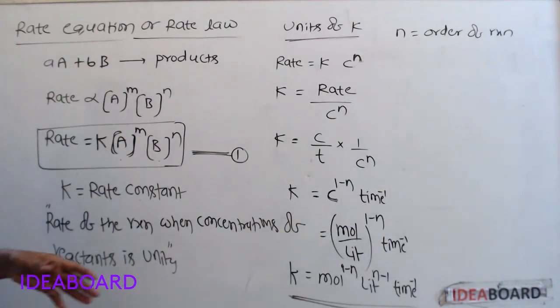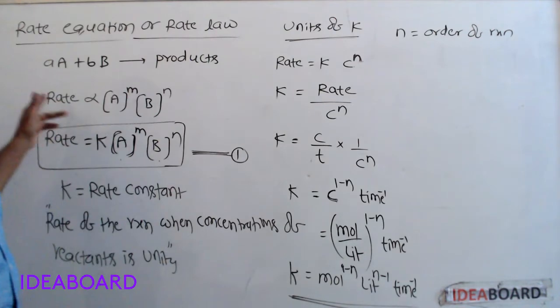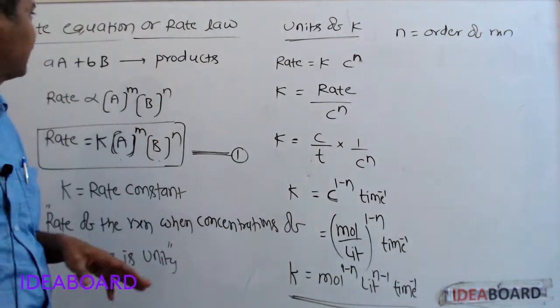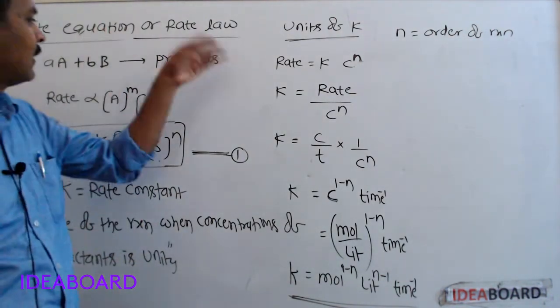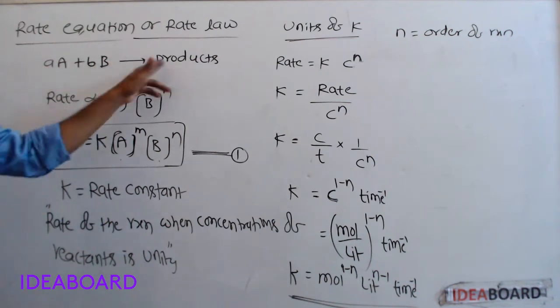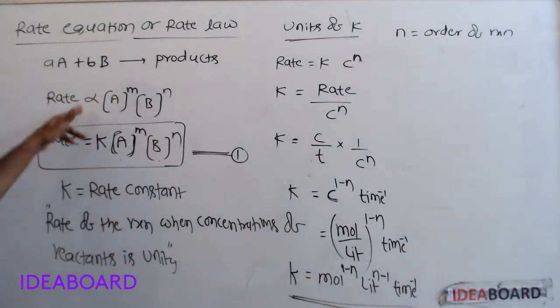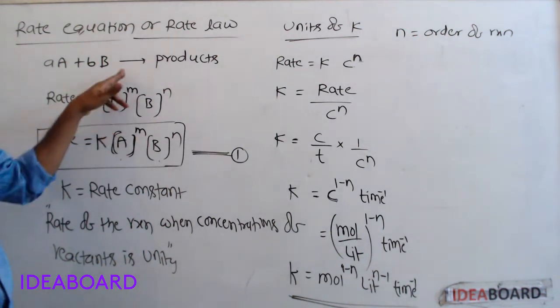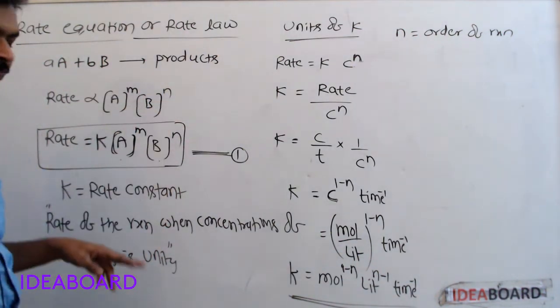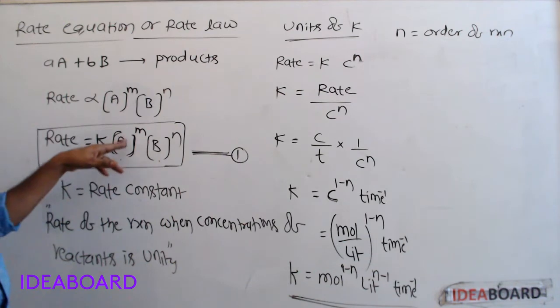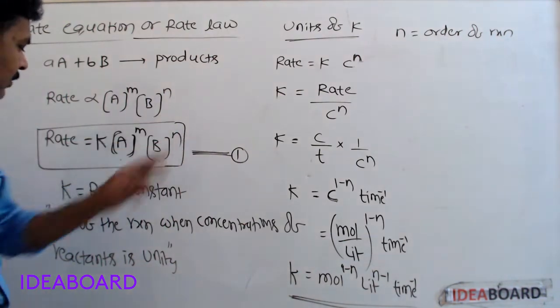The equation which gives the relation between rate of the reaction and concentrations of reactants is called rate equation or rate law. For this reaction, if rate depends on A concentration and B concentration, then rate is equal to k into [A]^m [B]^n.